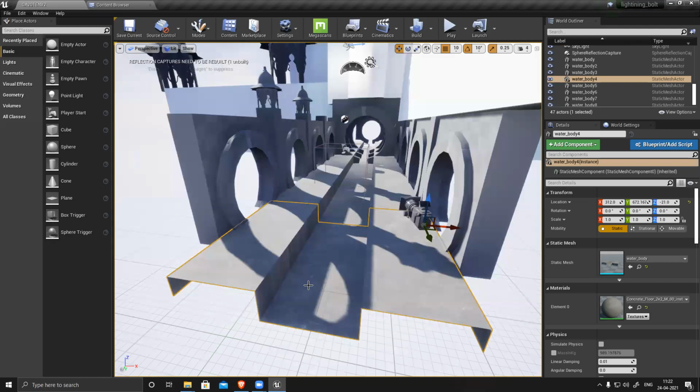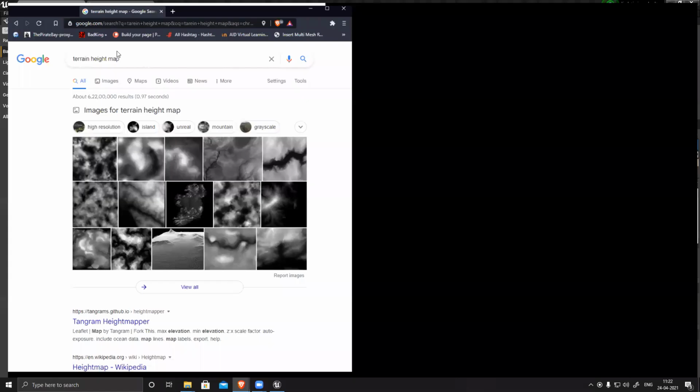Do it in Unreal only, use landscape. Okay sir. So I have this landscape, let me download a height map, terrain.